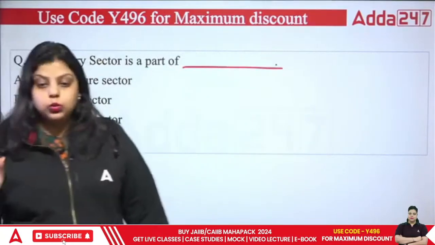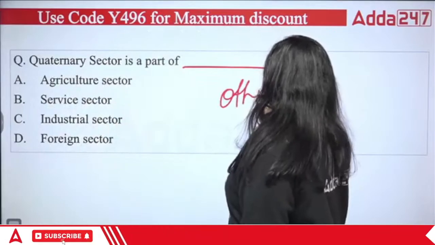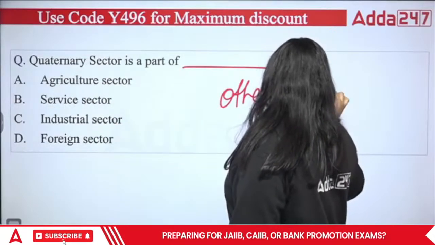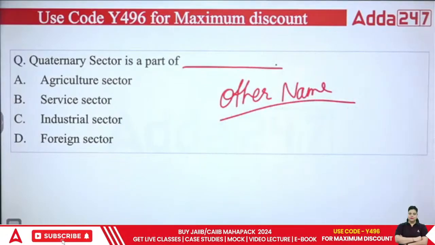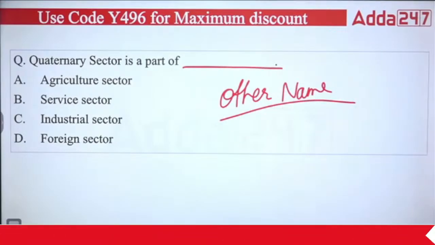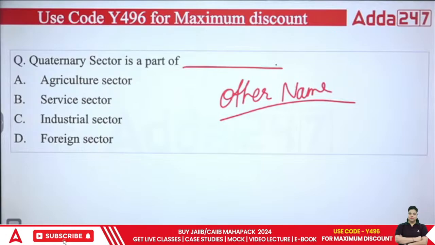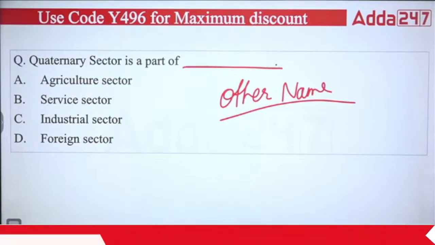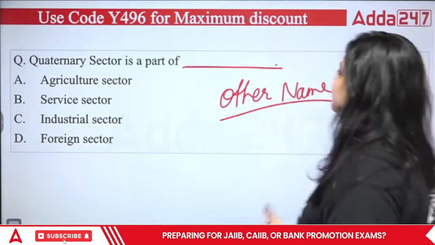Achha, those who know, also let me know what is the other name that has been given to the quaternary sector? The other name of quaternary sector. Let me know which of the following is correct. Okay, and the right answer is service sector.